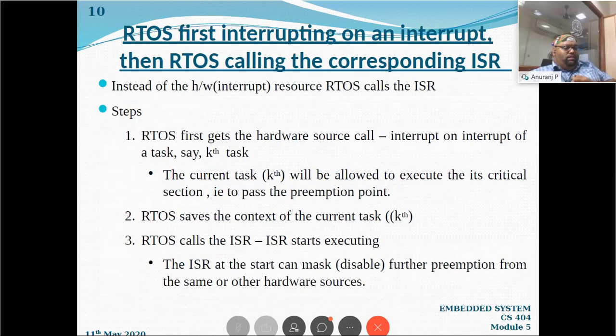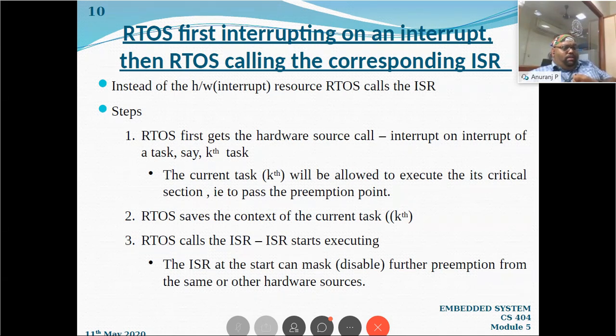Now what will be the third step? Now the RTOS calls the ISR, or ISR i if the ith interrupt is coming. So if the ISR is going to be executed next, immediately after the ISR starts, it will mask or disable the current preemption from the same or other hardware sources.